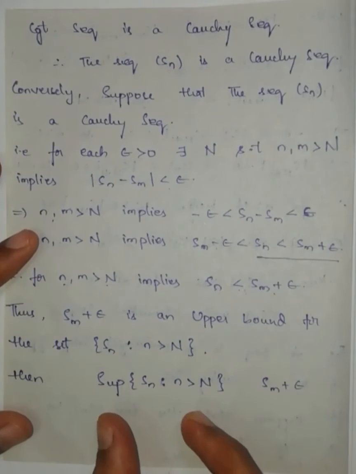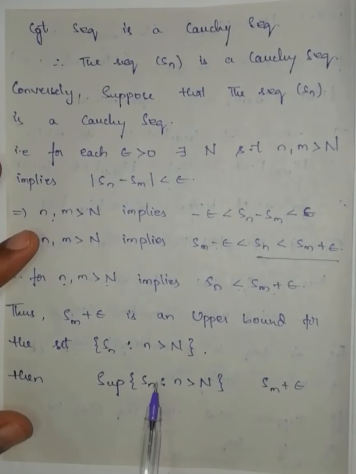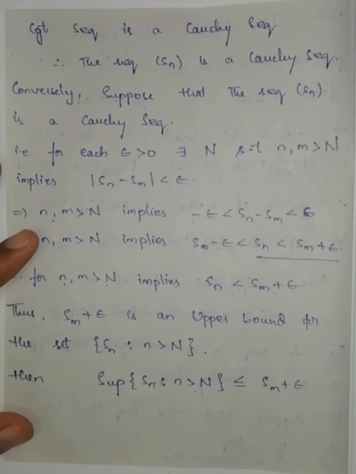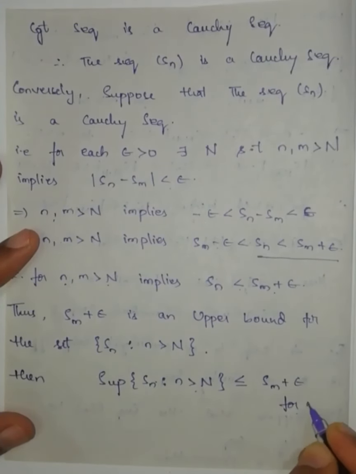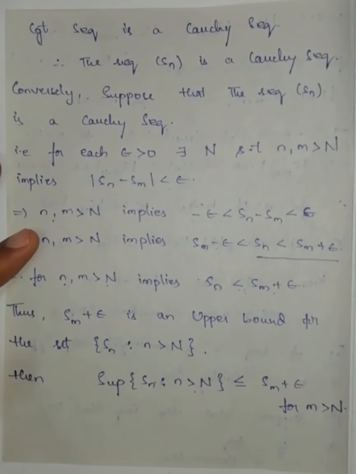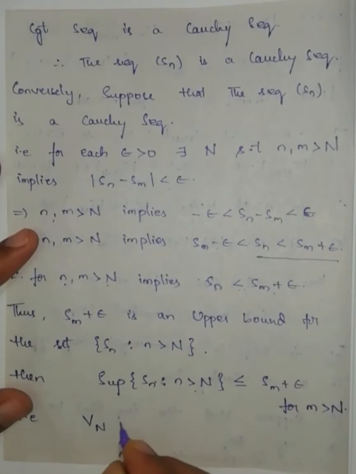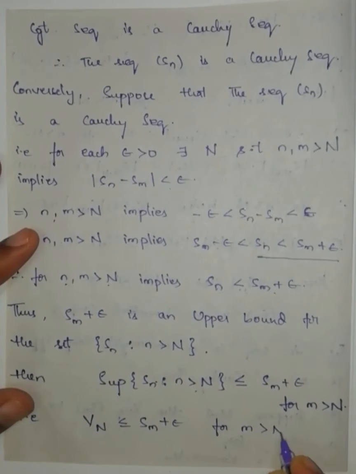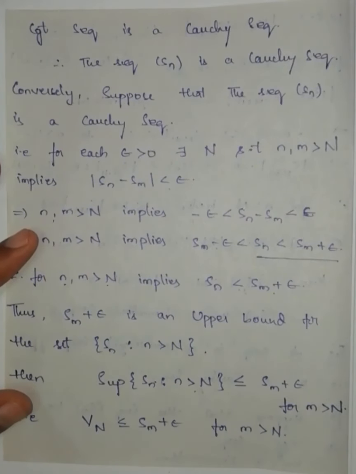The relation between least upper bound and upper bound is that this one is the least among all the upper bounds, means this one will be less than or equal to any other upper bound for m greater than capital N. That is, the supremum of Sn where n greater than capital N, which I denote V_N, is less than or equal to Sm plus epsilon for m greater than capital N.